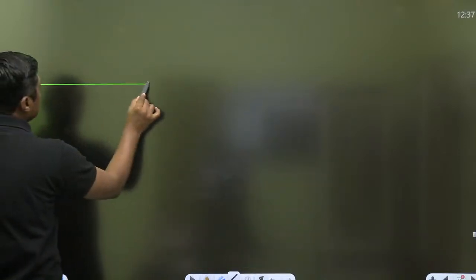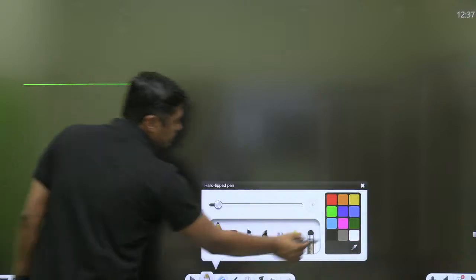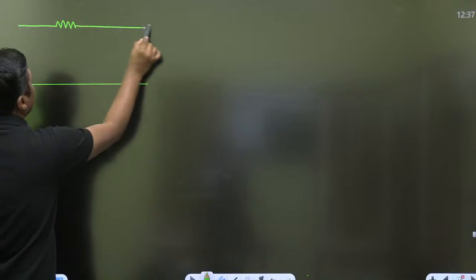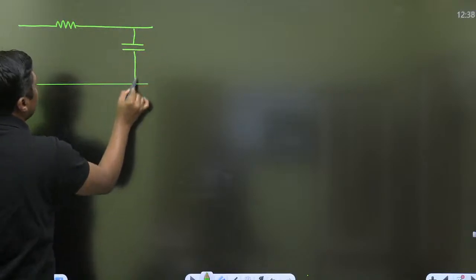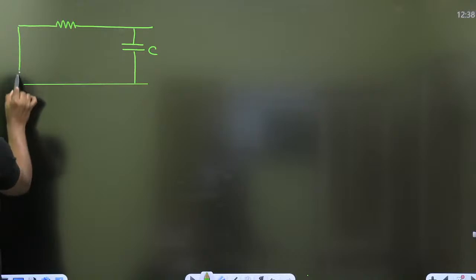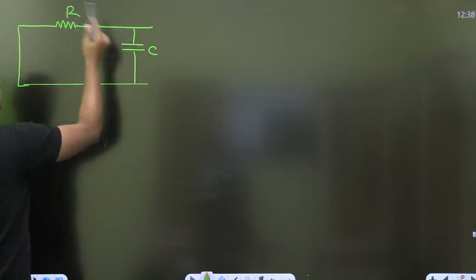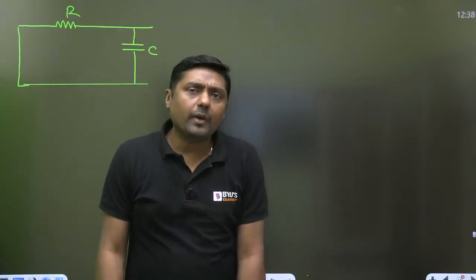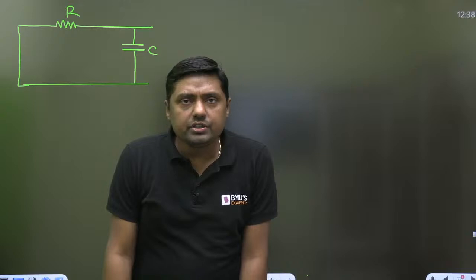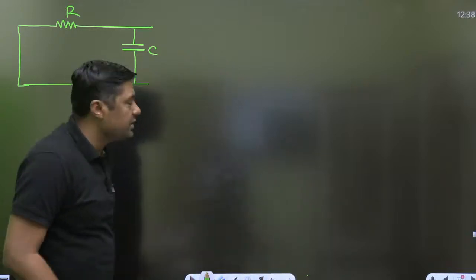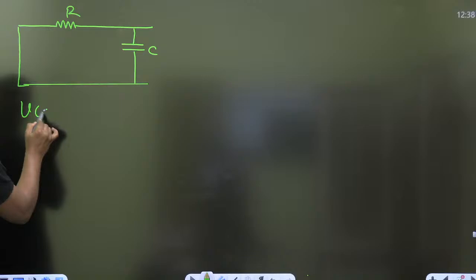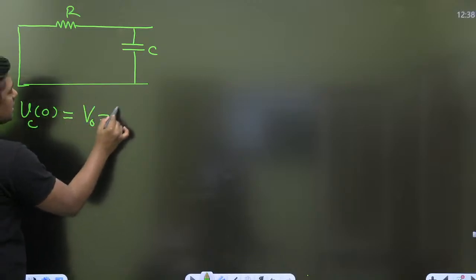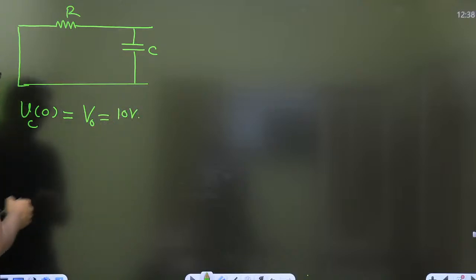Source free RC circuit. Try to understand now. When I am talking about the source free RC circuit, it means there is only a resistor and a capacitor. There are a number of cases where we have to solve this type of question. There is no external battery. This is called source free RC circuit. In a particular numerical, they will give you the initial voltage across the capacitor, it will be given in the question, it may be any value given by V0, or like 10 volt and so on.